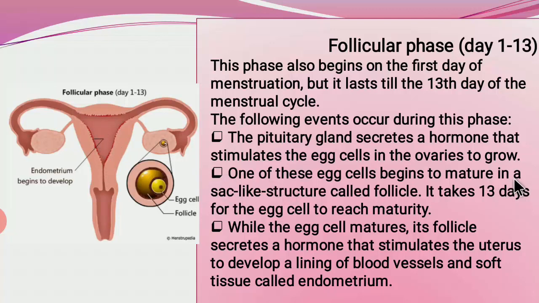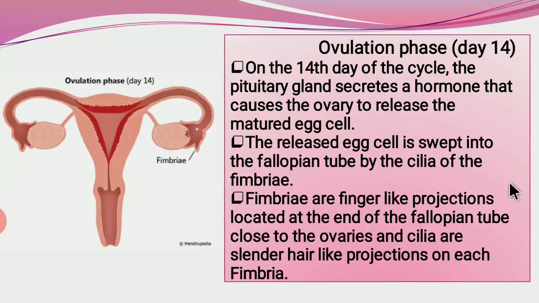Now after that, the third stage, which we call the ovulation phase, occurs at day 14. On the 14th day of the cycle, the pituitary gland secretes a hormone that causes the ovary to release the matured egg cell. The released egg cell is swept into the fallopian tube by the cilia of the fimbriae.